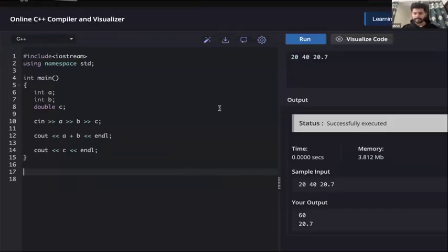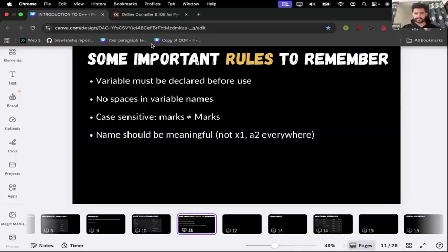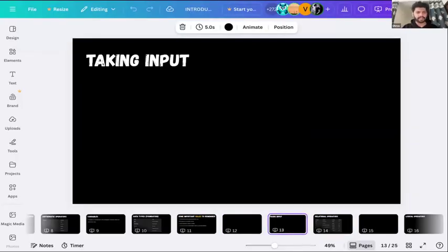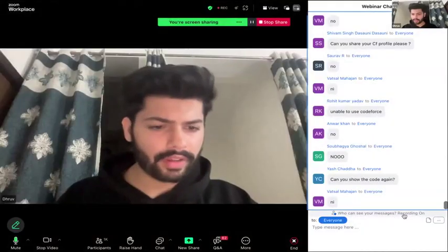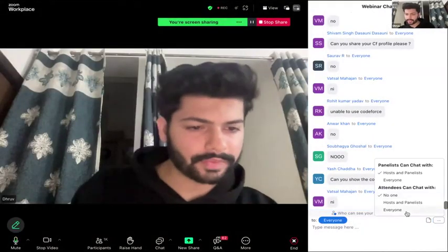All right. I think that completes the input thing. Guys, any doubts in input? Now we'll solve some questions on Codeforces.